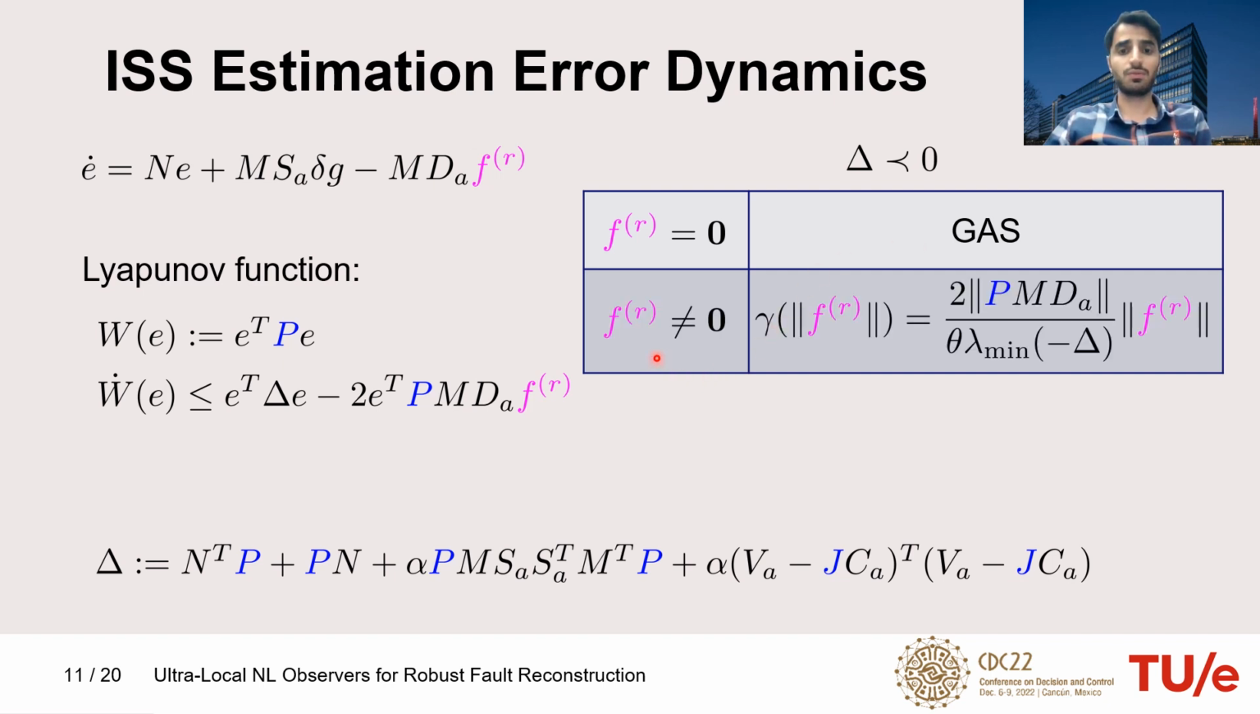And if Fr is not 0, by taking the norm of the right-hand side of this, it can be shown the ISS gain with respect to Fr is like this. And here theta is between 0 and 1, and lambda min shows the minimum eigenvalue of minus delta. So here we only need delta to be negative definite. But due to numerical issues, instead we solve this inequality, in which epsilon is given and it is a small positive number.